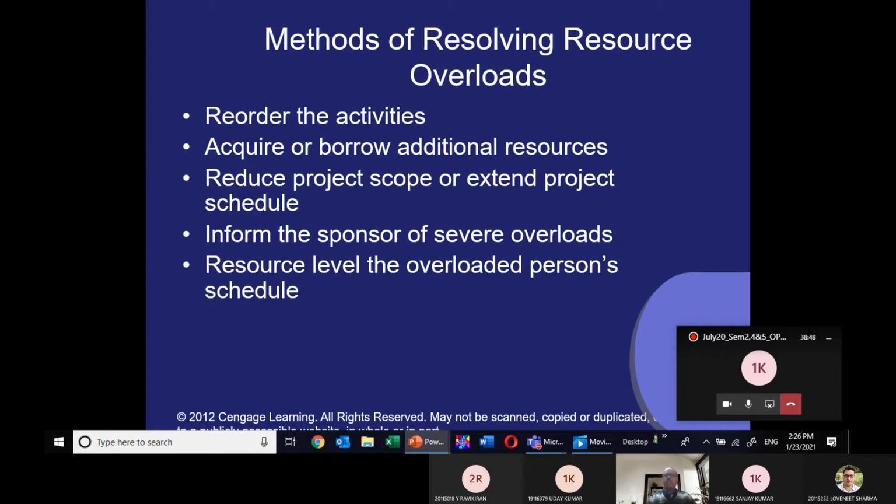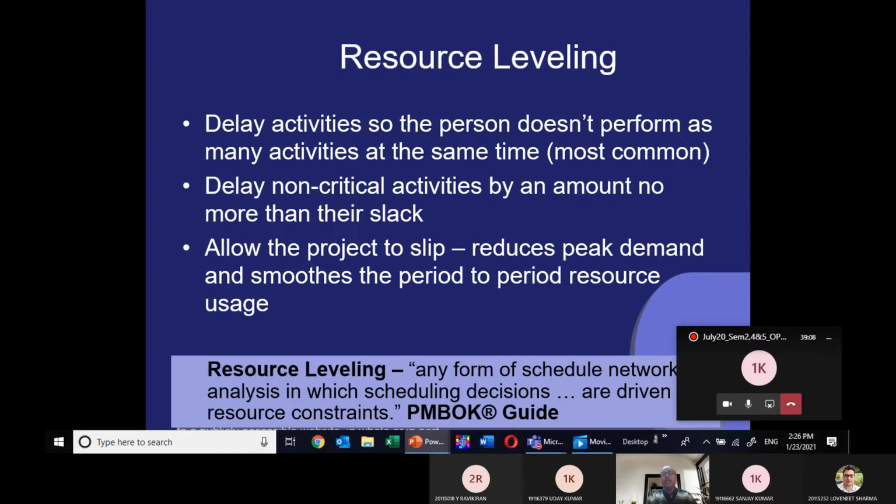Occur or borrow additional resource. Reduce project scopes or extend the project schedules. Inform the sponsor of the severe overloads, and resource leveling we have to do, or overloaded persons have to be given additional resources. So additionally you can do parallel processing, additional resource leveling we can do.